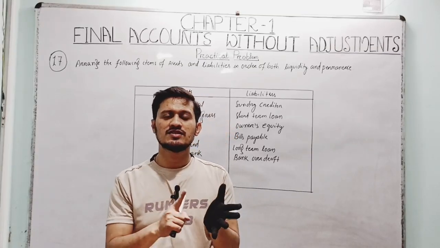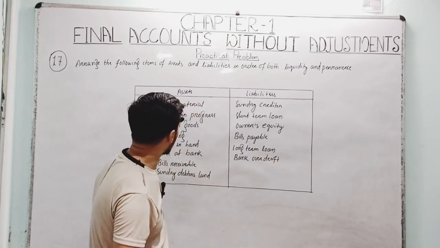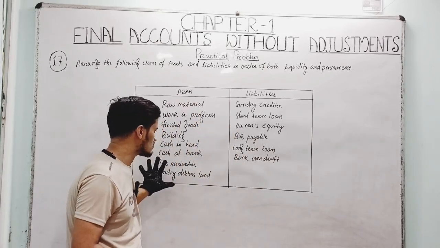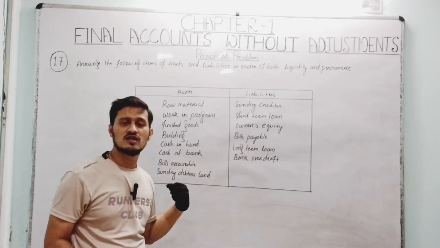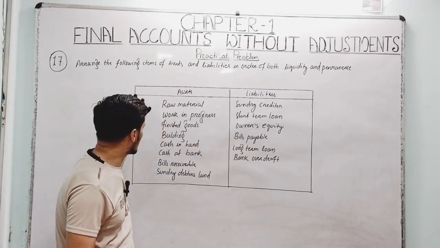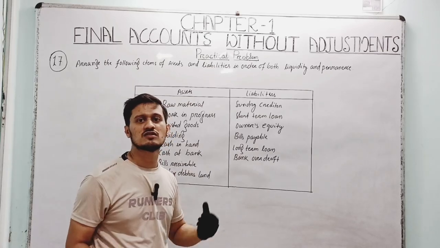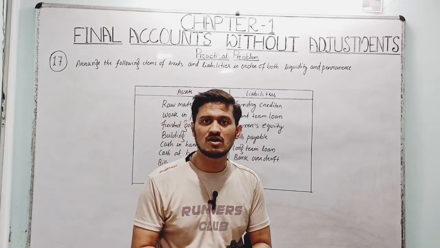Now we have to check which kind of asset normally gives us cash by selling it.